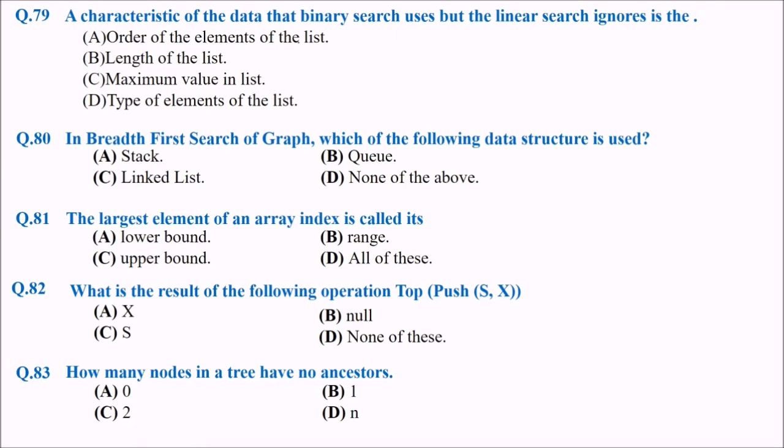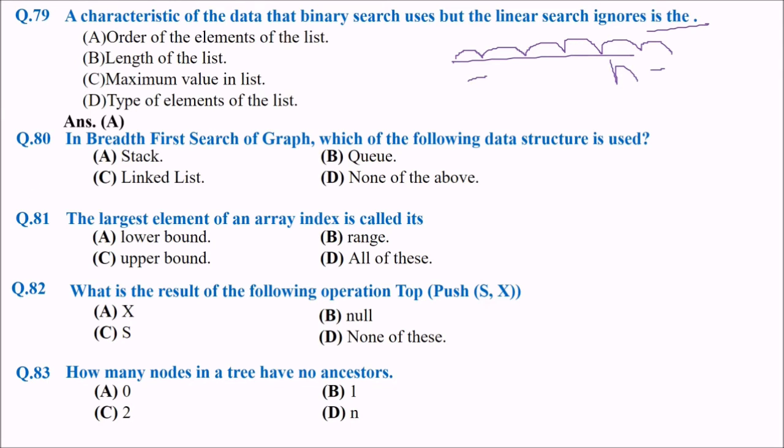The characteristic of the data that binary search uses but the linear search ignores. The characteristic of data that binary search uses is the order. Linear search does not use it. The answer would be order of the elements of the list. Because in binary search, the order is the most important. While in linear search, searching is possible without any order, because linear search after all has to search sequentially from one to where it is found.